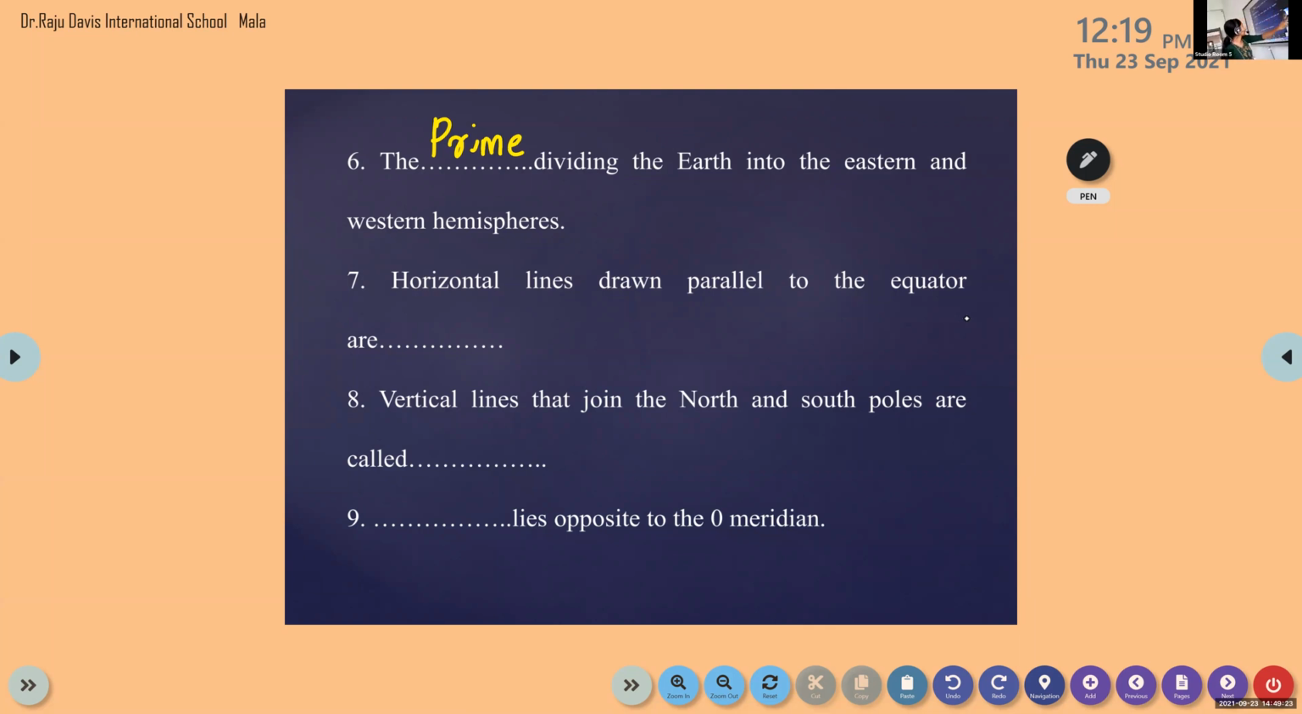Devadarshan. Horizontal lines drawn parallel to the equator are dash. Horizontal lines. Devadarshan. No. Parvati.